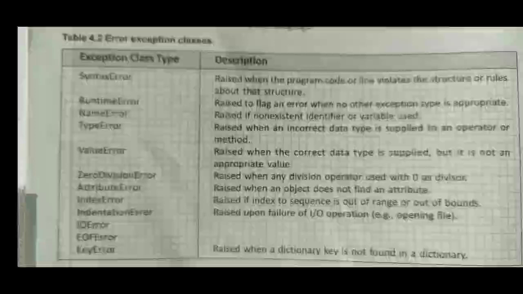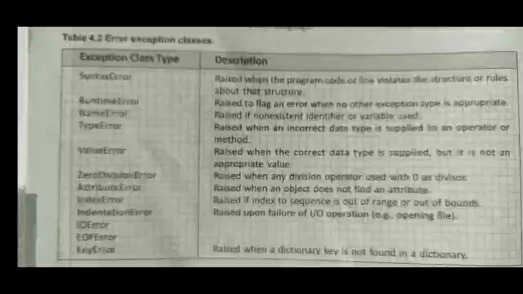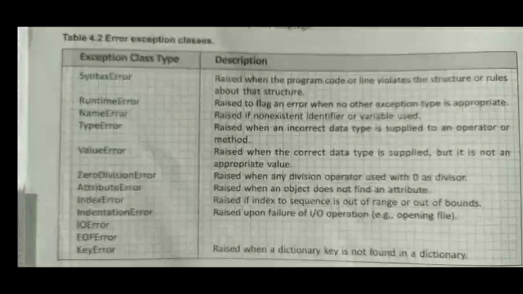So let us see this diagram which shows what exception class types are present. One is a syntax error, second is a runtime error, next is a name error, the next one a type error, again there is a value error, zero division error, attribute error, index error, indentation error, IO means input output error, EOF means end of file error, and key error means which is related to a key. So let us see one by one what a syntax error is.